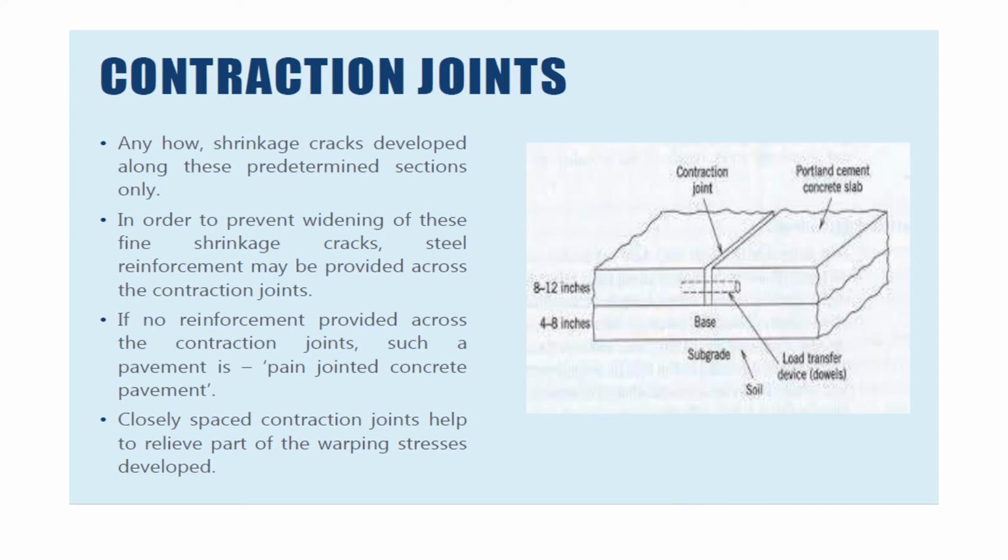In order to prevent widening of these fine shrinkage cracks, steel reinforcement may be provided across the contraction joint. If no reinforcement is provided across the contraction joint, such a pavement is called plain jointed concrete pavement, and closely spaced contraction joints help to relieve part of the warping stress developed.